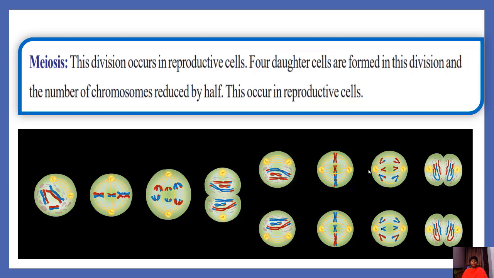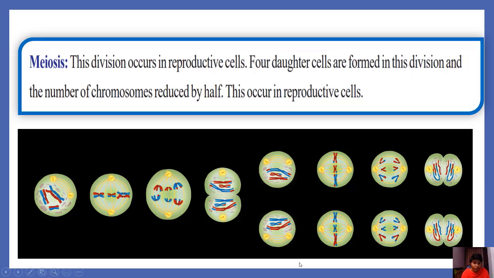Especially the main difference between these two divisions is that mitosis occurs in somatic cells, meiosis occurs in reproductive cells. There, two daughter cells are formed; here, four daughter cells are formed. Chromosomes are the same in mitosis; here chromosomes are reduced to half in meiosis. Let us observe the phases of meiosis.